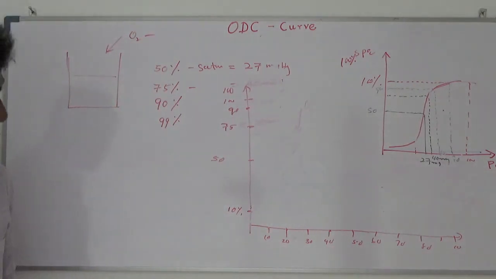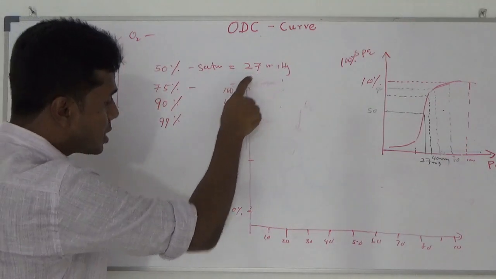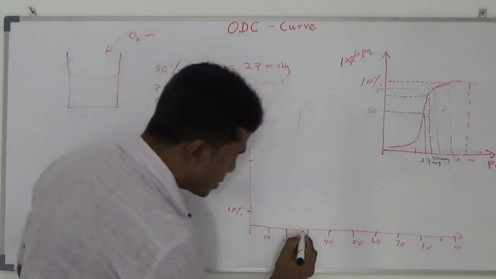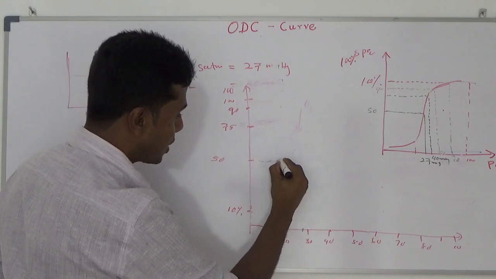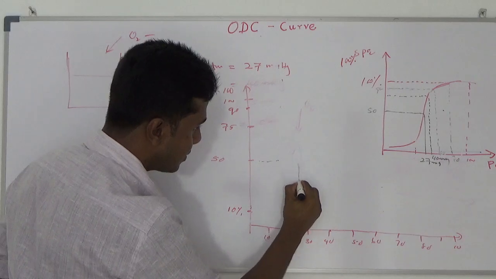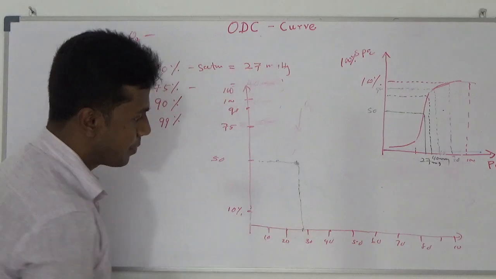Now I am going to put the mark here. 50% saturated at partial pressure of 27. 27 must be somewhere here. At that value, your 50% should be saturated somewhere here.